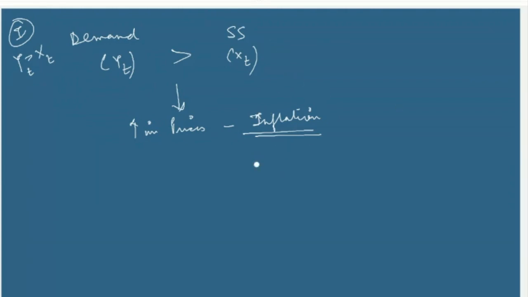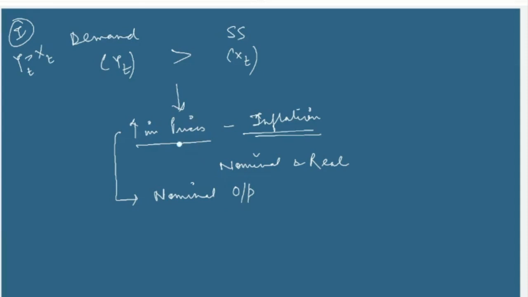Now here comes the difference between nominal and real, right? So whenever I write Y_t and X_t, let's say that these are all real values. So what we are saying is that you may not be able to meet the real equality between the actual output and expected output, but by an increase in prices, you might reach an equilibrium in terms of nominal output.